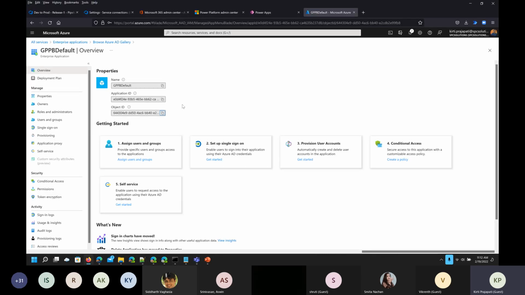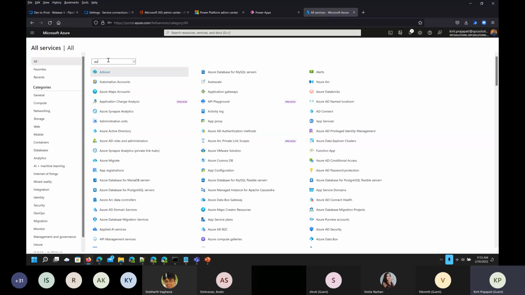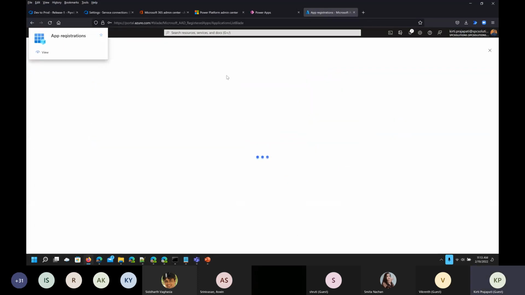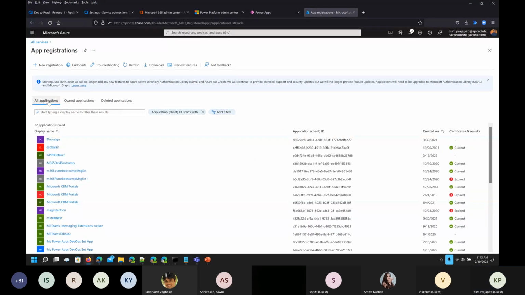Now go again to all services. So we have created this GPPB default enterprise application, and now again I'm going to all services, then select app registrations, and then select all applications and search for the one which we have created recently.